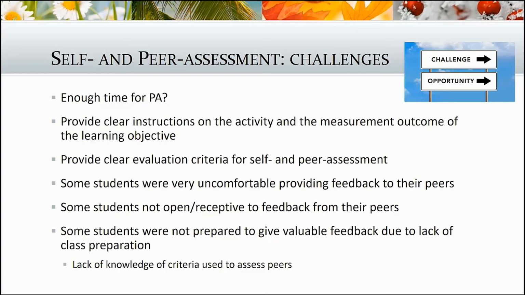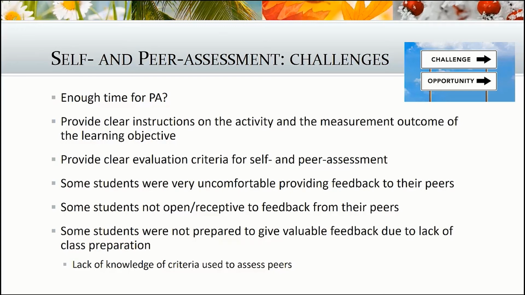In addition, you need to make sure that you provide clear instructions on the activity and the measurement outcome of the learning objectives, as well as provide clear evaluation criteria for the self and peer assessment. Some students got a bit confused about, for example, what the instructions of the activity were, and the criteria by which they had to do a self or peer assessment. So you just have to make sure that those instructions or evaluation criteria are very clear.